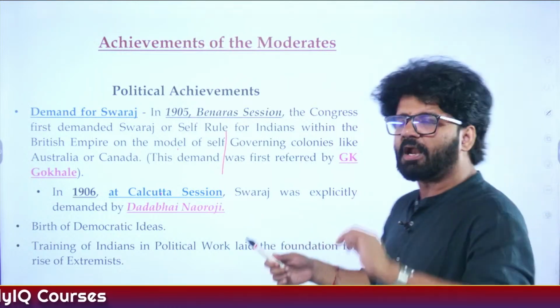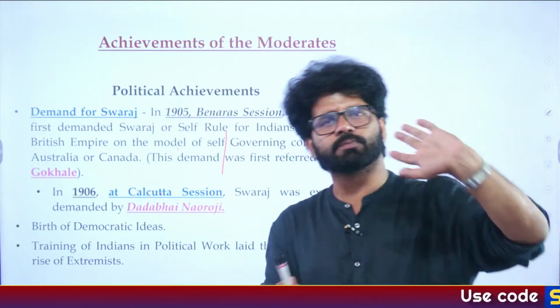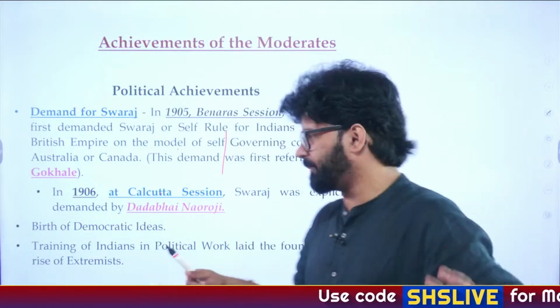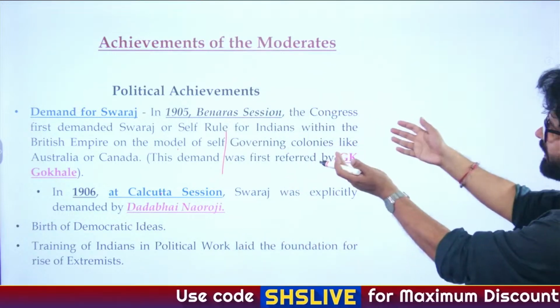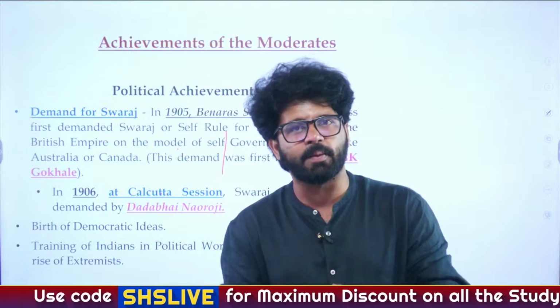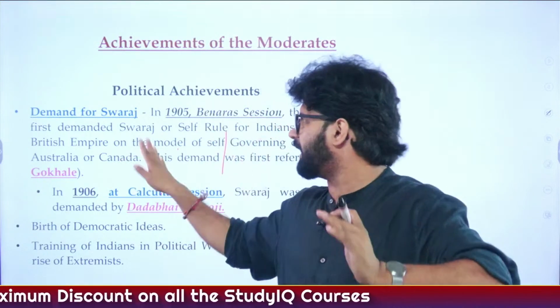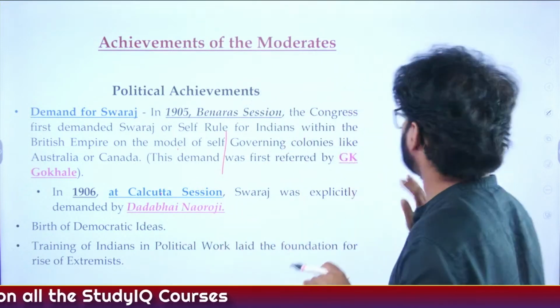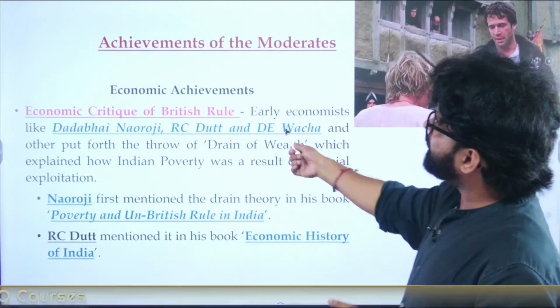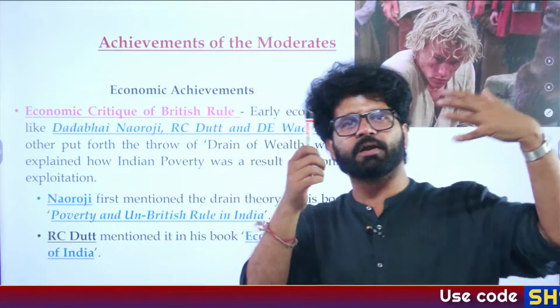1906, Dadabhai Naoroji. 1907, there will be someone known as Rash Behari Ghosh. The Surat split will happen. We'll talk about this later on. So again, this is one achievement. Now, at least we are talking about Swaraj, self-government. It will take 42 more years to gain independence, but at least we are talking about it. That is actually good. So, economic achievements: we exposed their drain of wealth theory.